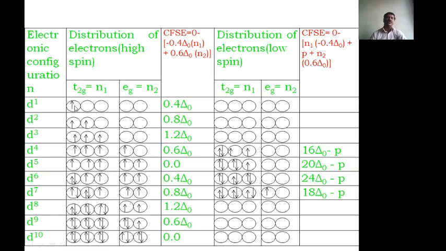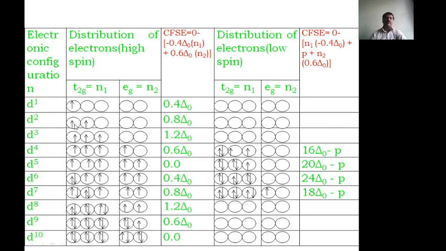Then you put the first electron in the t2g orbital, because in an octahedral complex the t2g orbitals are the lower energy orbitals and the eg orbitals are the higher energy orbitals. Therefore n1 is 1 and there are no electrons in eg, so n2 is 0. Substituting in the equation, we get 1 × minus 0.4 delta O, the other term is 0, and multiplying the minus signs, 0.4 delta O will come.